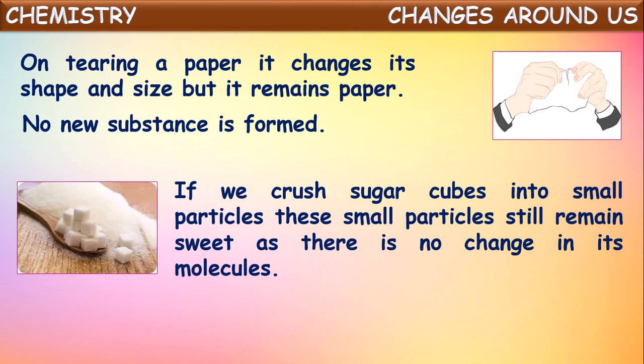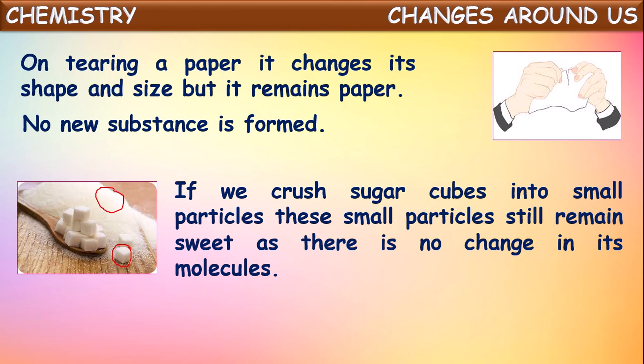And one more, if you crush sugar cubes into small particles, these small particles still remain sweet, as there is no change in its molecular composition, isn't it? If you taste this sugar cube, it will be sweet. If you crush it into small powder, small pieces, and taste these small pieces of sugar, they also will be sweet enough, just like the sugar cube, isn't it? So just by changing its shape, there is no change in its chemical composition.